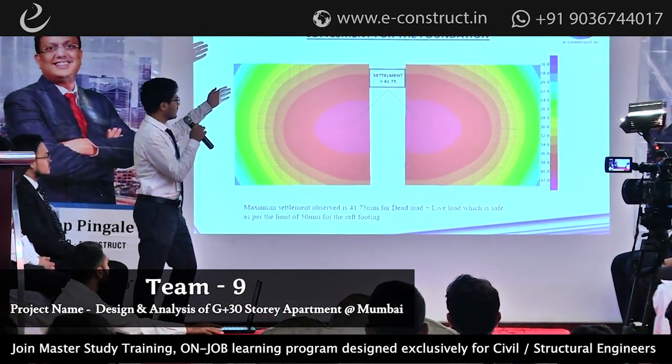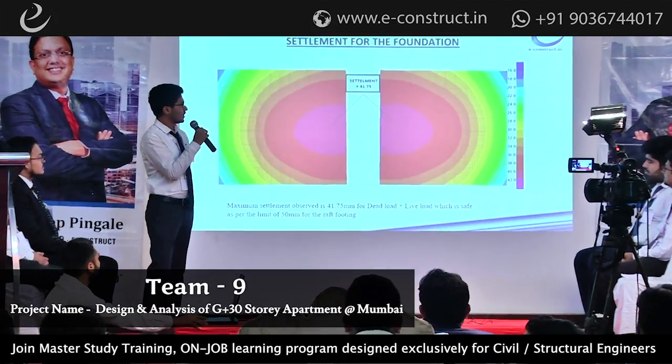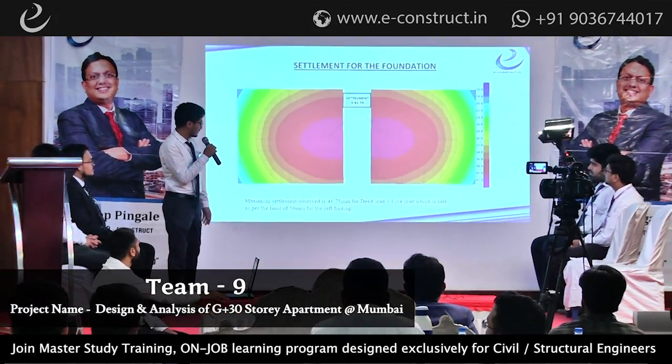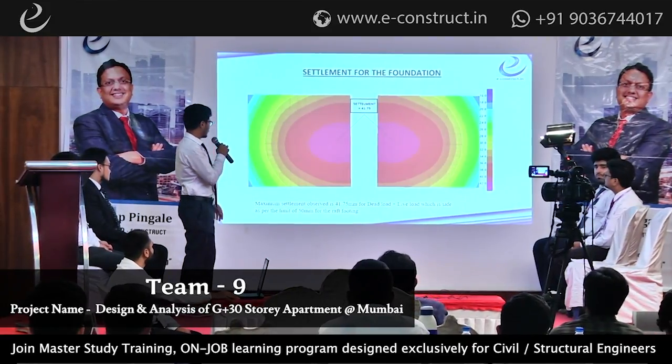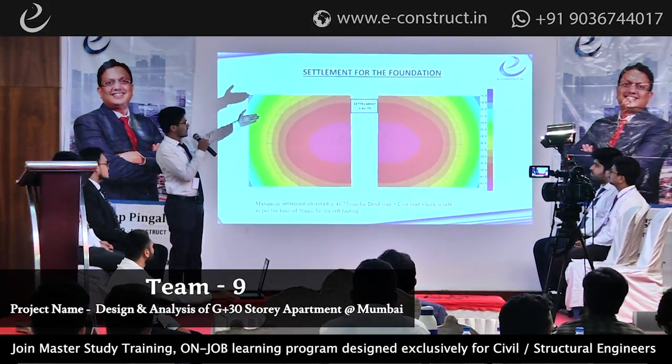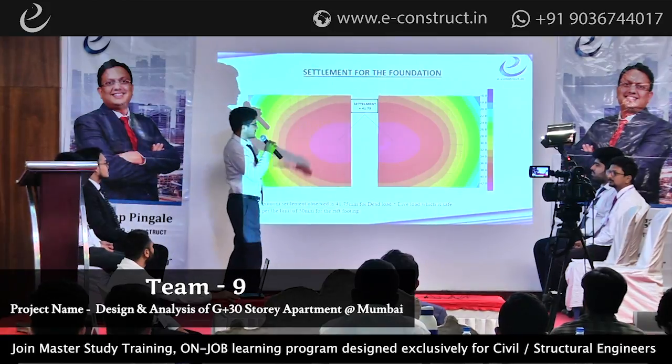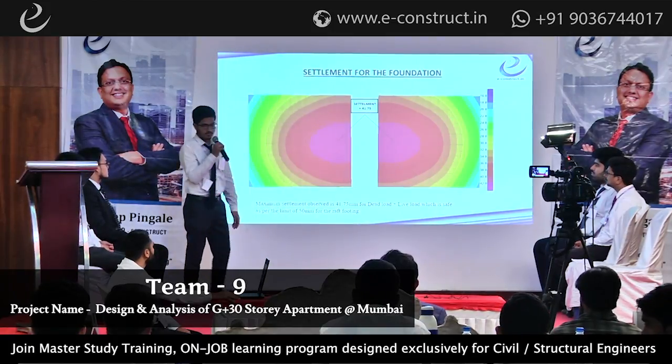We move to the settlement for the foundation. As we know, the settlement for the raft foundation is approximately 50 mm, and here, as you can see, we got 41.75 mm, hence it is safe.